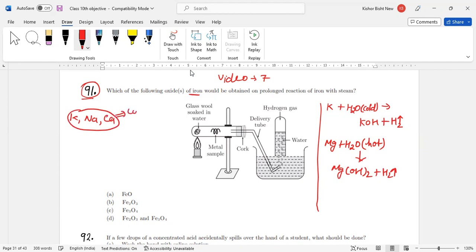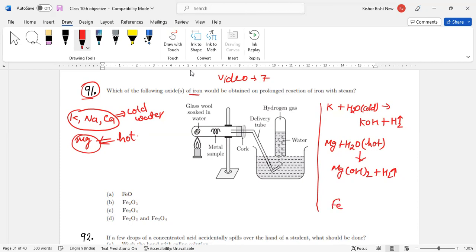Please remember, these react with cold water. And the metal magnesium will react with hot water.